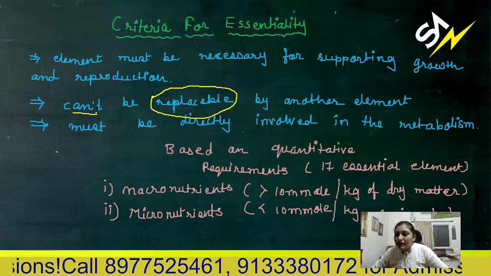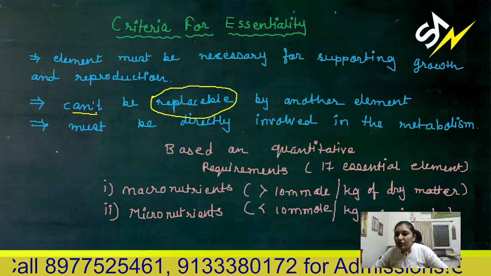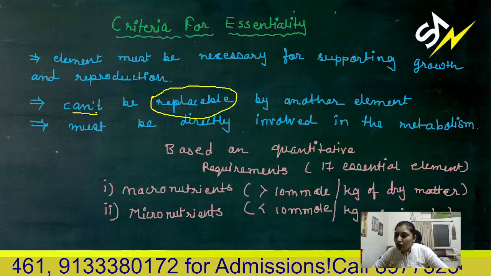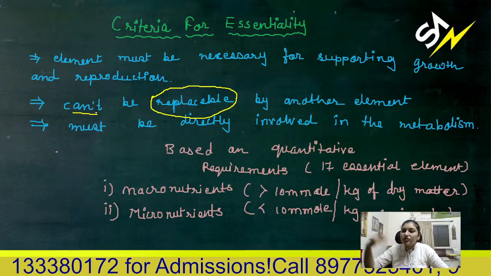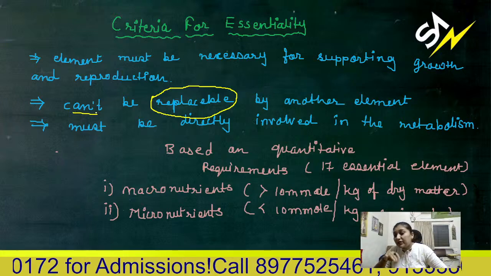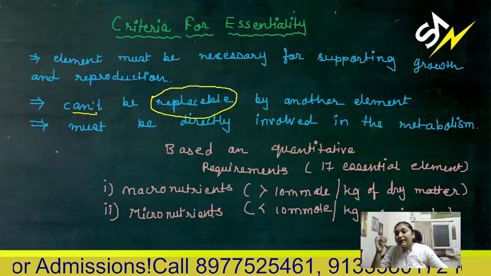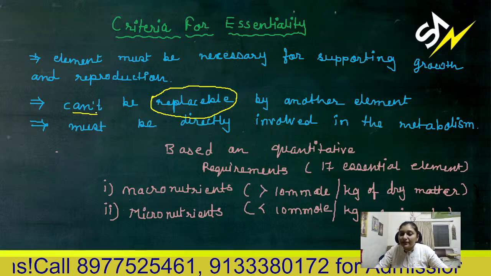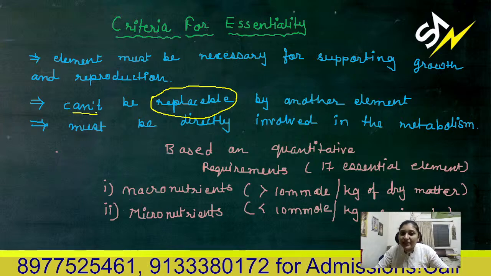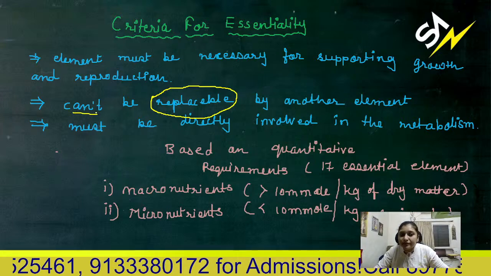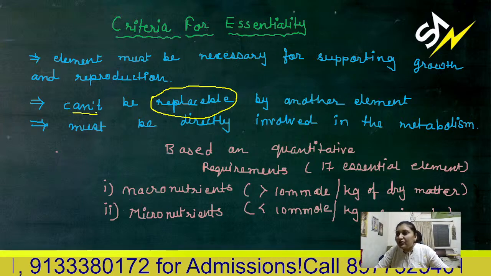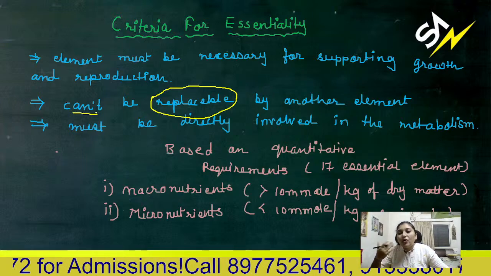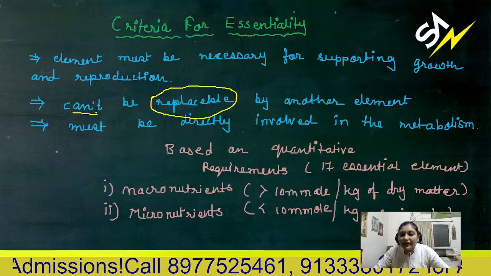So instead of H2O, if you give N2O, will it work or not? No, it will not work. In addition to hydrogen, the plant requires nitrogen, but hydrogen is a must. It should be there. So it is essential for the growth of the plant. So you can't replace hydrogen with molybdenum or lead or any other type of element.